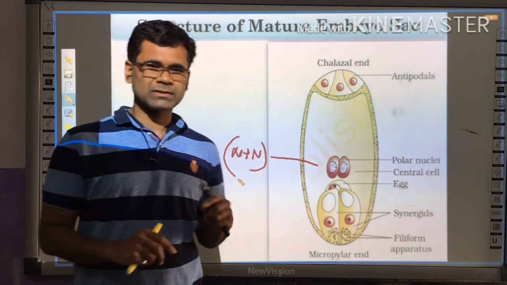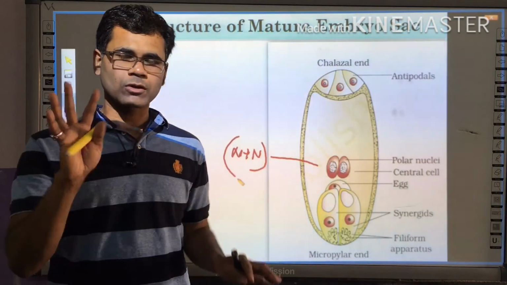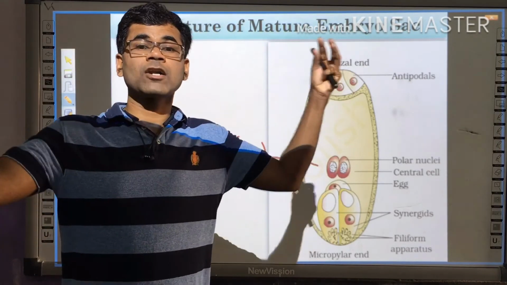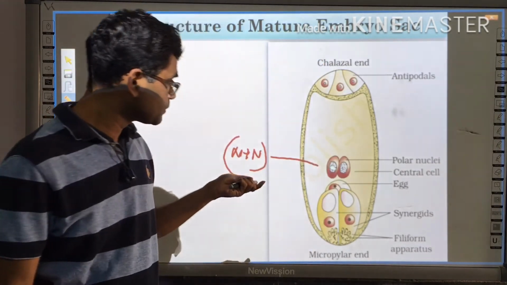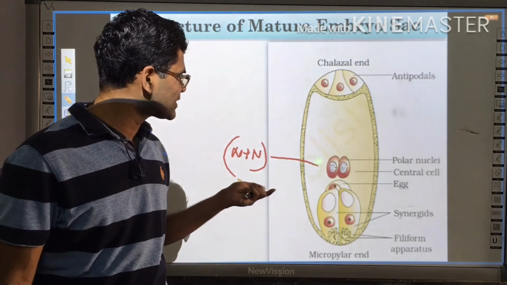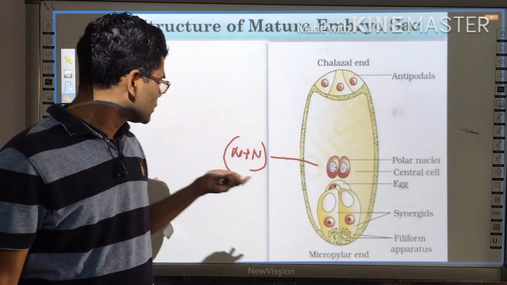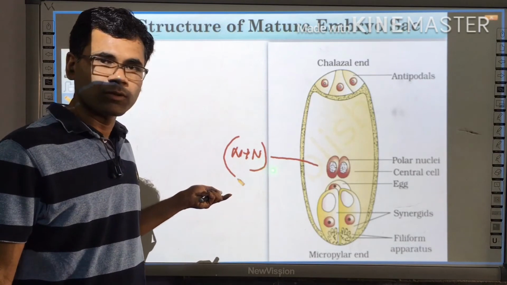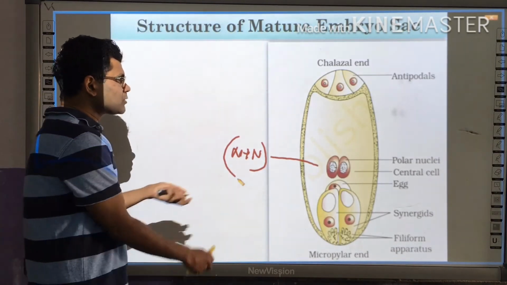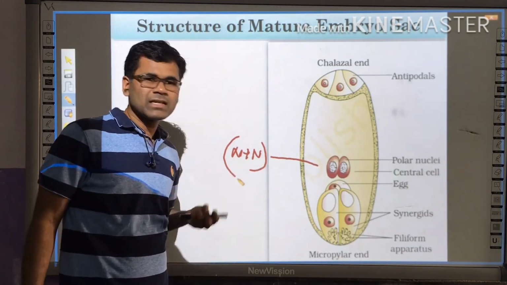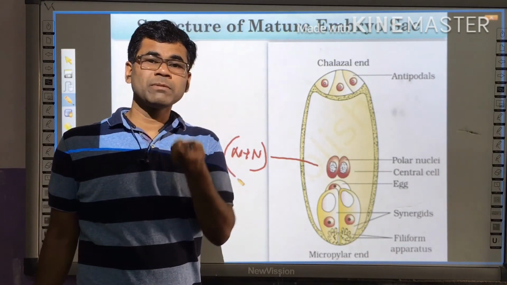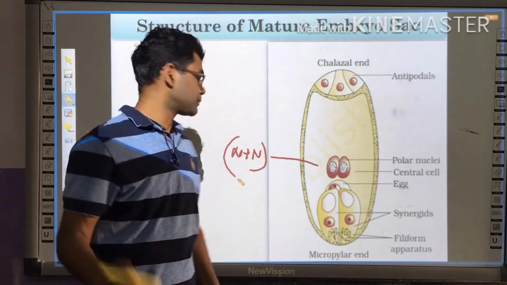Don't apply mathematics, N plus N equals 2N. No, wrong. It is N plus N. Why? Because both nuclei have not fused together by this time. Both nuclei are separate. So the genomic constitution is N plus N. This central cell is the second part of double fertilization,